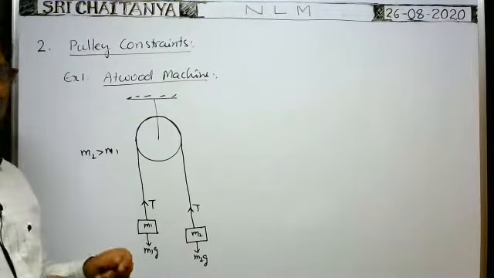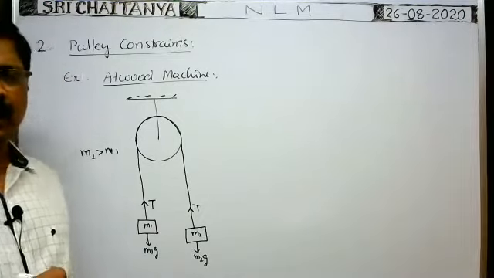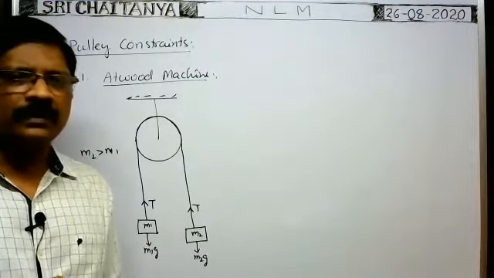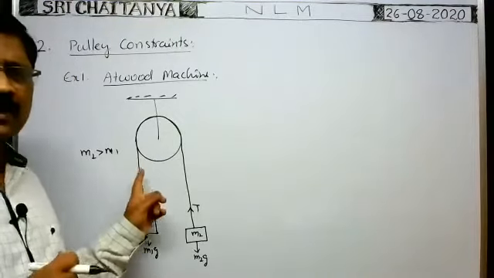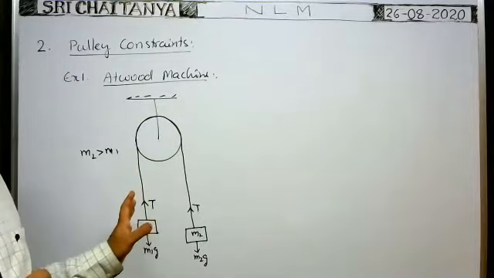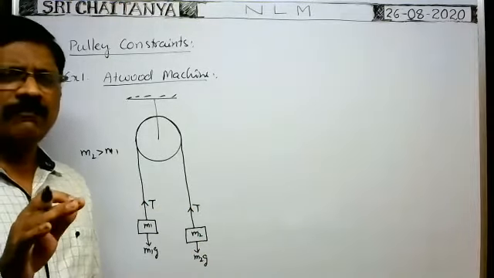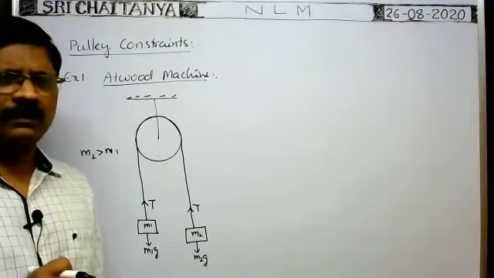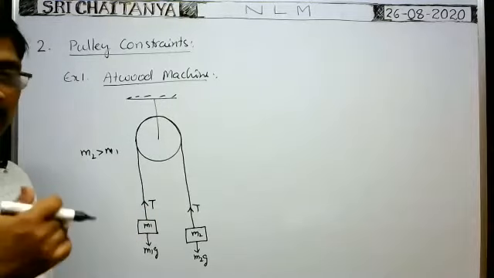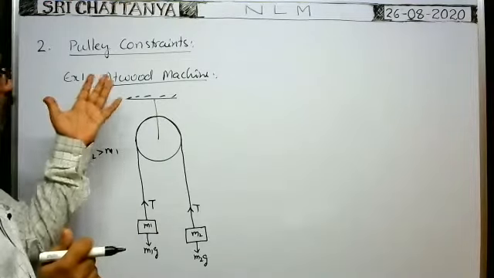What about the accelerations of the two blocks? Are the accelerations of the two blocks the same or different? Different? No. This string is an inextensible string. That's why both blocks have the same acceleration. Already we derived the formula for acceleration also: (m2 minus m1) g divided by (m2 plus m1). That's why the two blocks travel with the same acceleration. We proved it. So is it correct or not? By the constraint principle also we can verify.